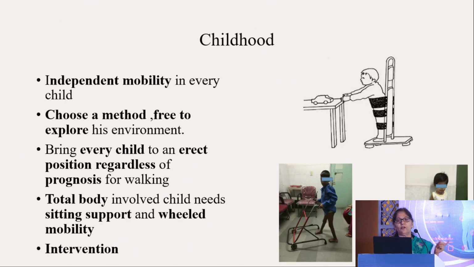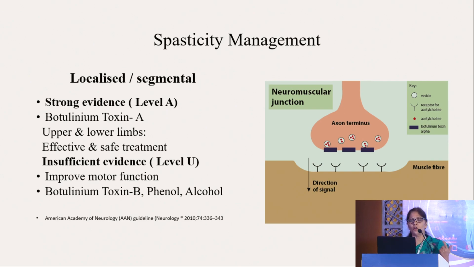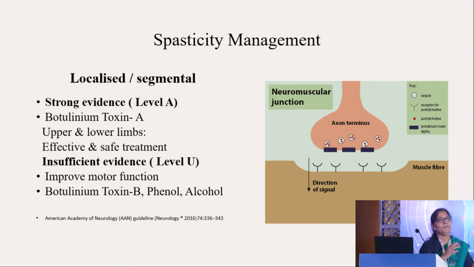And here only in childhood, we start with the various interventions. All of you are aware of different types of intervention, like for segmental or localized intervention, we are giving botulinum toxin A, and it is a strong evidence level A, especially for the upper and the lower limbs. It is an effective and safe treatment. But there is insufficient evidence that it will improve the motor function. It's not that कि अगर GMFCS 2 है तो GMFCS 1 हो जाएगा after botulinum toxin.